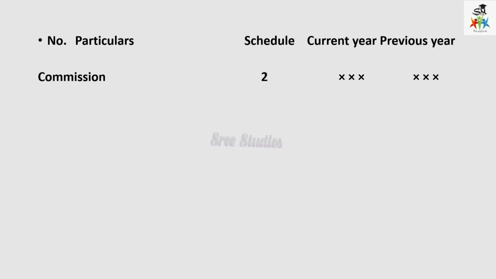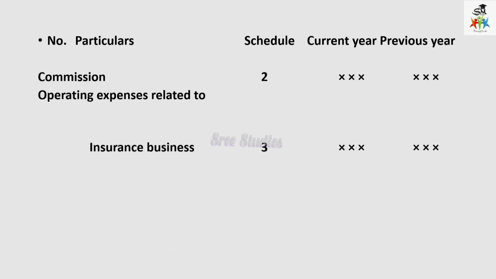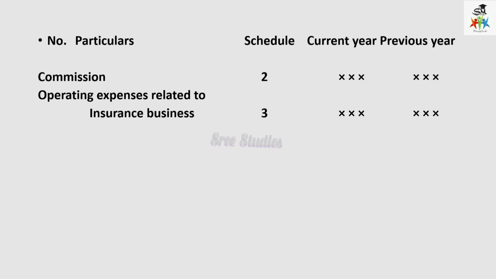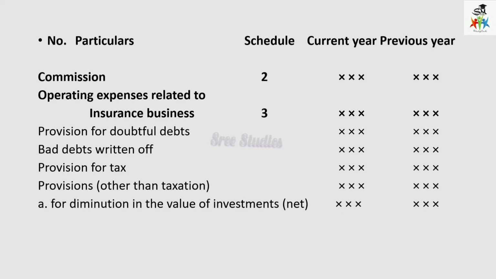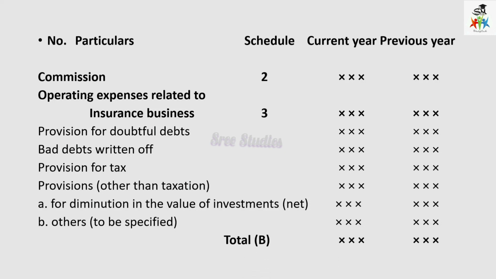And then commission comes under Schedule 2, and operating expenses related to insurance business come under Schedule 3. Then provision for doubtful debts, bad debts written off, provision for tax, and provisions other than taxes will all come here. Then the diminution in value of investments, net, and others that should be specified. All this total will come under head B.